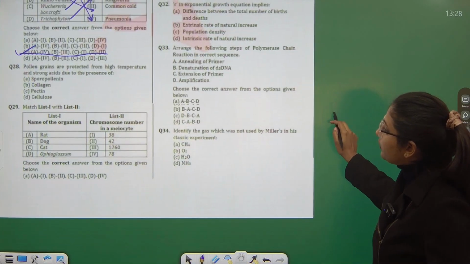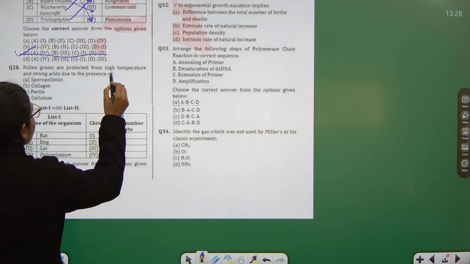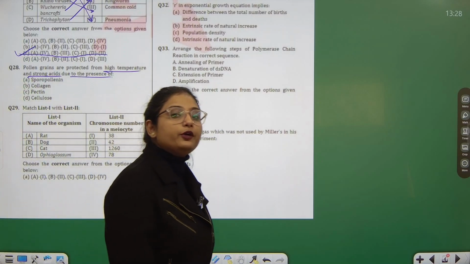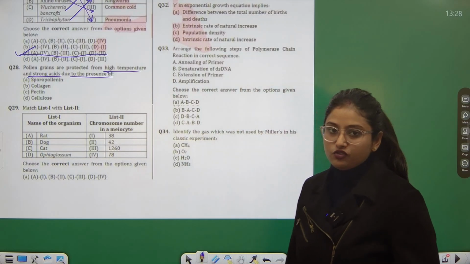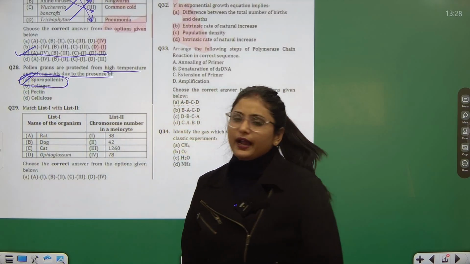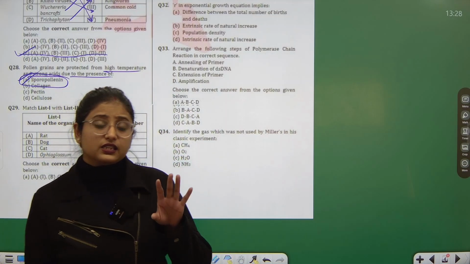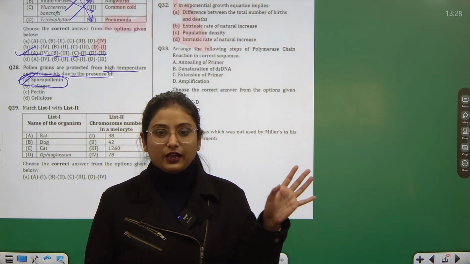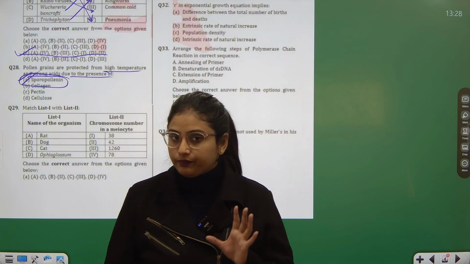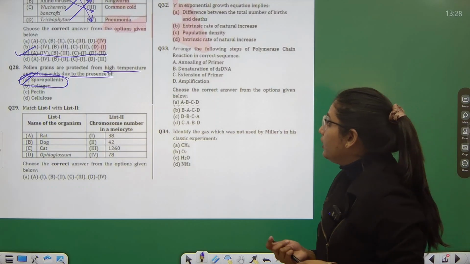Then question number 28. Pollen grains are protected from high temperature and strong acids. Why? They are protected from a very high range of temperature and strong acids due to the presence of sporopollenin. This is a very important topic which is given in the first chapter of your NCERT class 12 book, that pollen grains have a material called sporopollenin which is actually protecting them from high temperature.